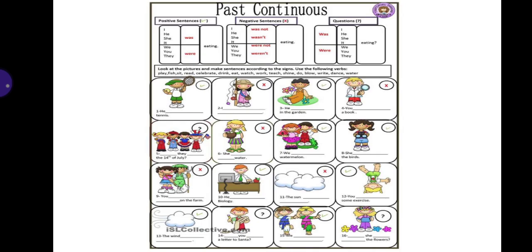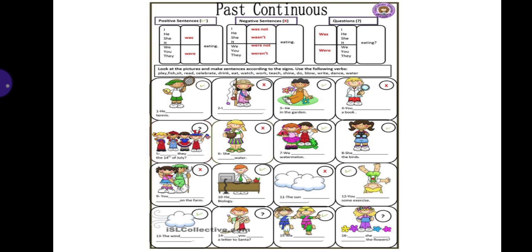Okay, next is about past continuous tense. In past continuous tense, what we do is use was or were with the verb in the fourth form, meaning the first form with ing. Okay, here are some clues for you. For the pictures that are marked with a tick, you will have to make sentences about simple past tense using was or were in these blanks.